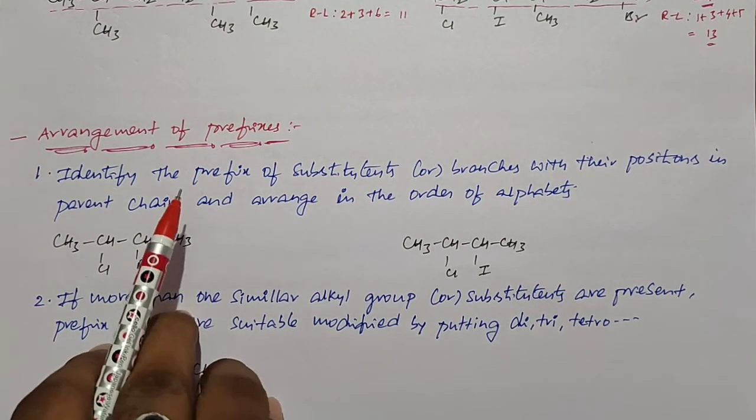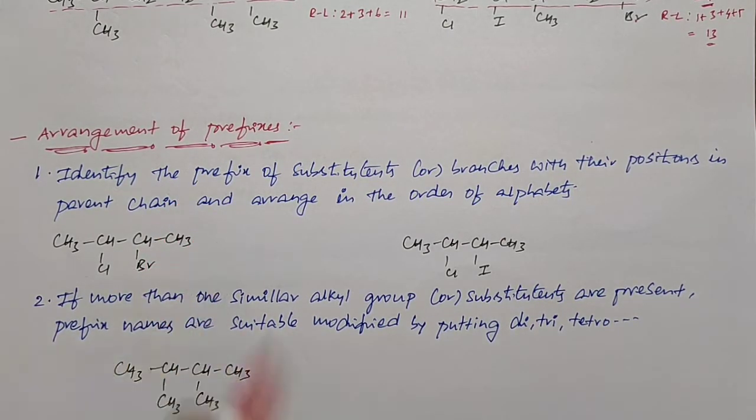So if you observe the rule perfectly, after completion of selection of the long chain and lowest numbering, then we need to point out each branch and substituent with their position, and we need to arrange all the substituents or branches based on their alphabetical order.